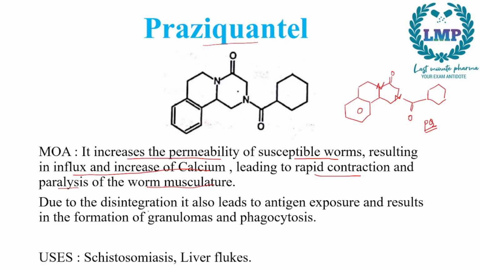Due to the disintegration of this parasite, it also leads to antigen exposure, and it results in the formation of granulomas and phagocytosis. So phagocytosis and granuloma formation is also to contain the infection. It is used in schistosomiasis and liver flukes.